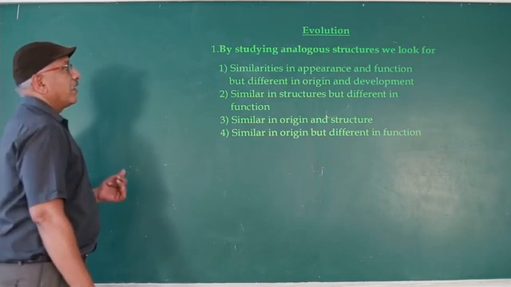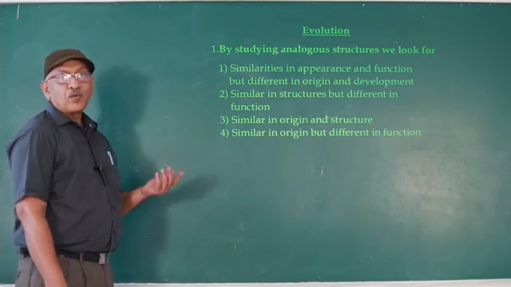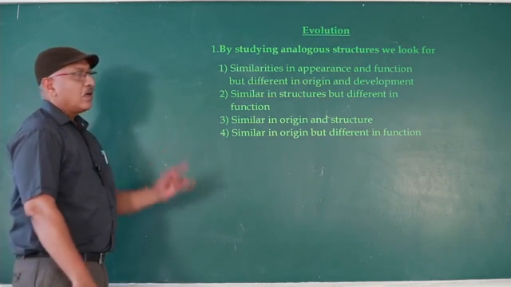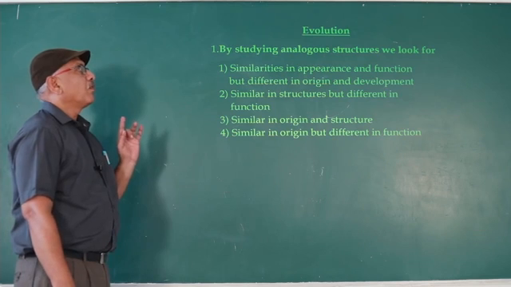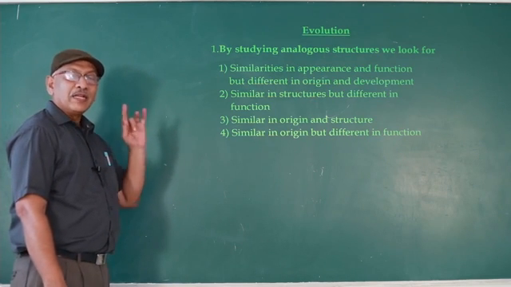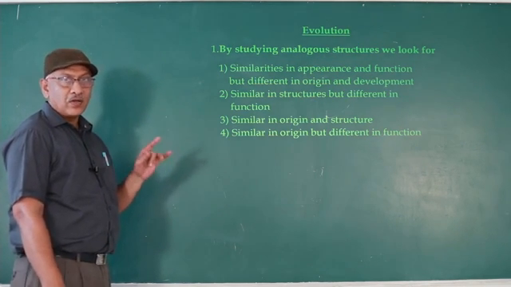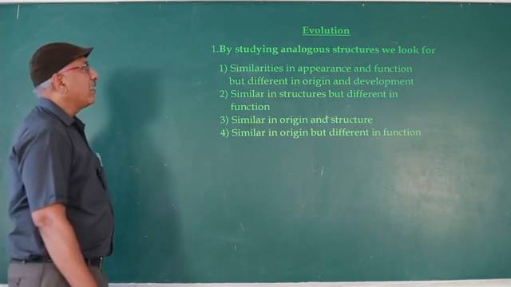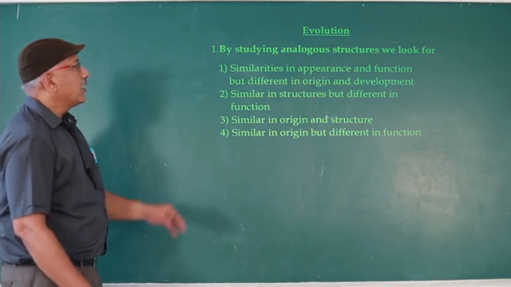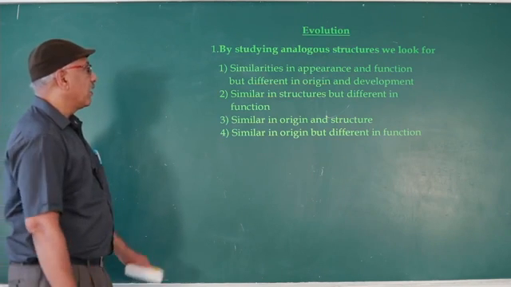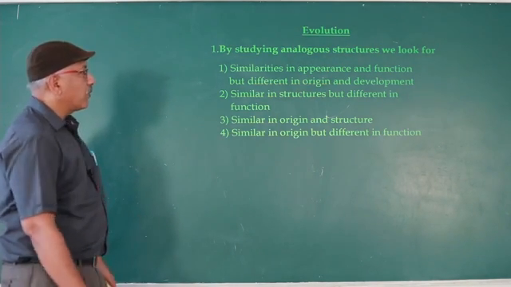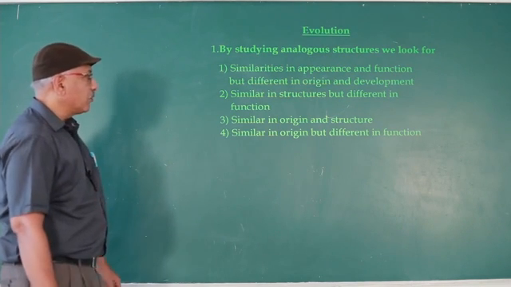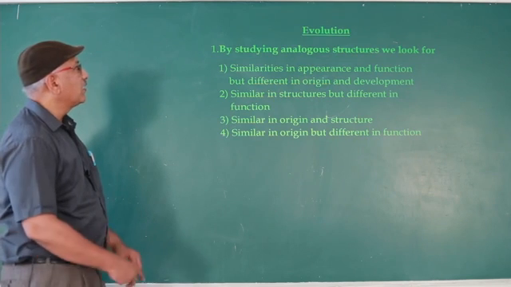By studying analogous structures, we look for analogous organs. Organs that differ in origin, structure and development, but perform similar functions, are known as analogous structures. Similarity in appearance and function but differing in origin, wrong. Similarity in structure but different in function, wrong. Similar in origin and structure but different in function, wrong.